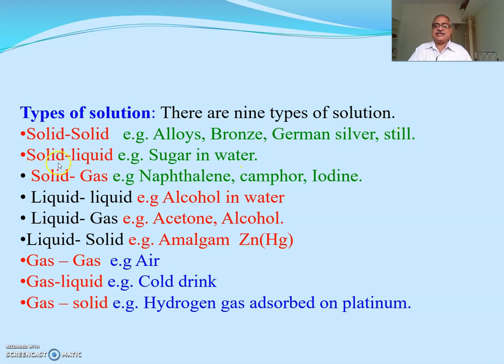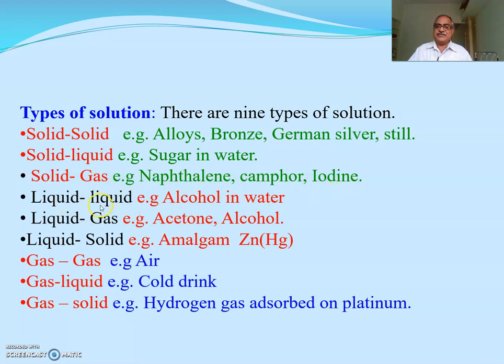Then the second type is solid dissolved in liquid, meaning solute dissolved in liquid, for example sugar in water. Then the third type is solid in gas: naphthalene, camphor, iodine. You know camphor directly converts from the solid into the gaseous state, not through the liquid state. So solid in gas, that is naphthalene, camphor or iodine.